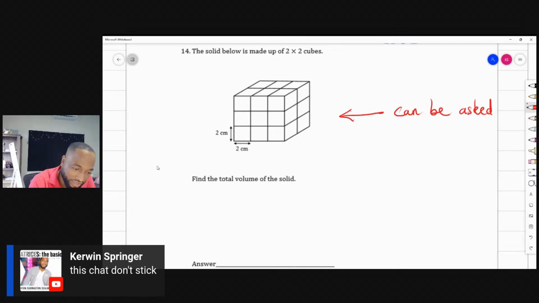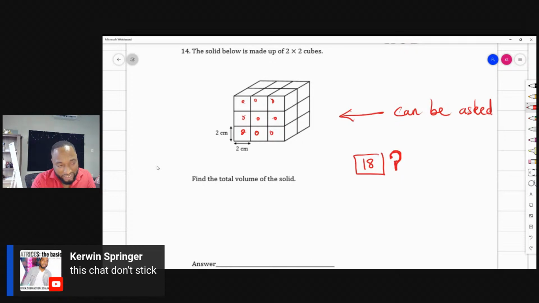Think of this. There are 1, 2, 3, 4, 5, 6, 7, 8, 9 in front. I've seen all kinds of weird answers. There are 9 2x2 cubes in front. Now this part with the 2x2 may not be asked because you actually need to work out some volume here. There are 9 in the back. So a lot of people have 18 as their answer. Is 18 the final answer, class? Is 18 the final answer if a question comes like this?